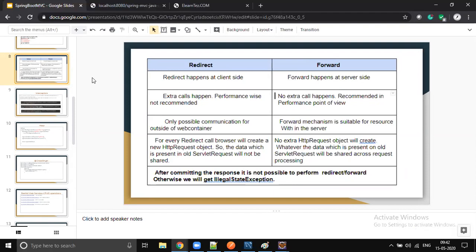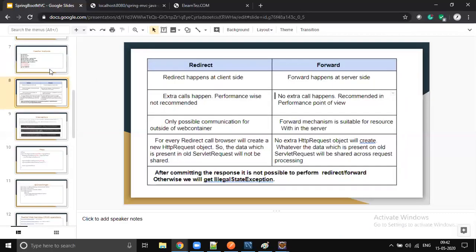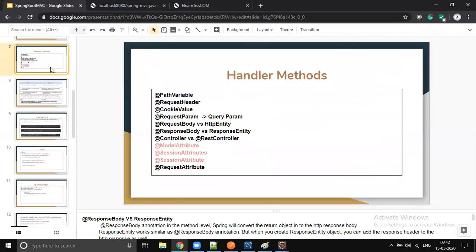Basically, this session thing is used to do the authentication of the user, to check whether it is a correct user logging in or not. It's a session to store the information across multiple requests.